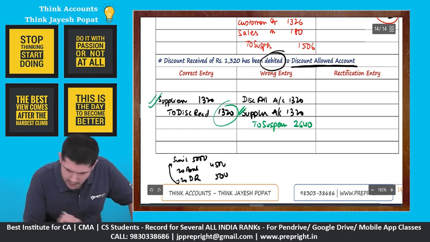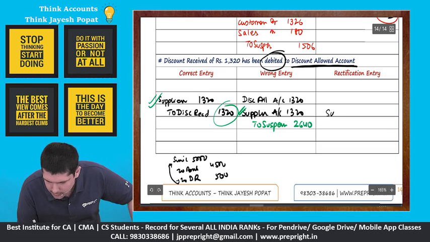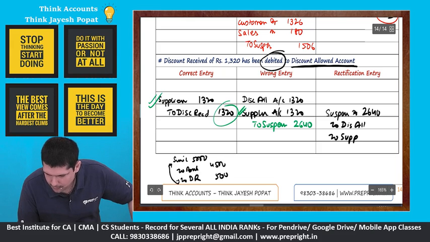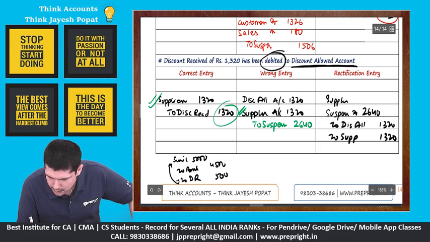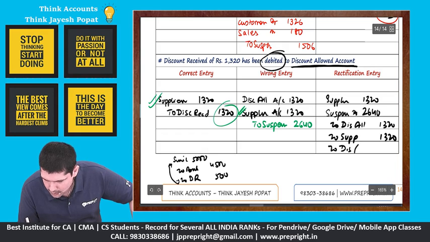So here the rectification entry will be: suspense debit 2640 to discount allowed 1320, and supplier 1320 to discount received 1320.